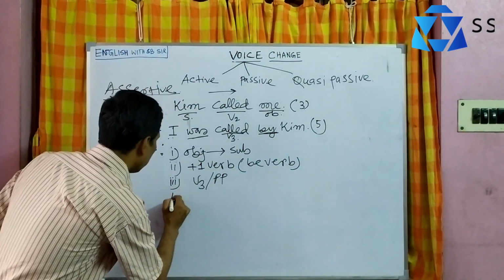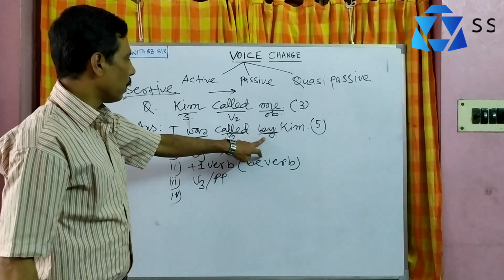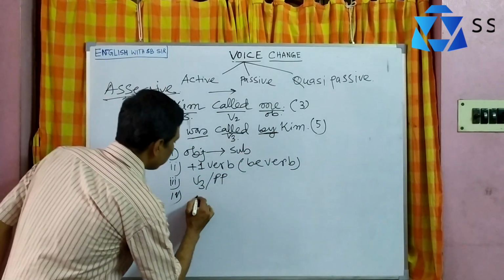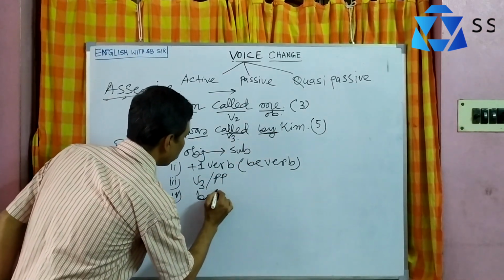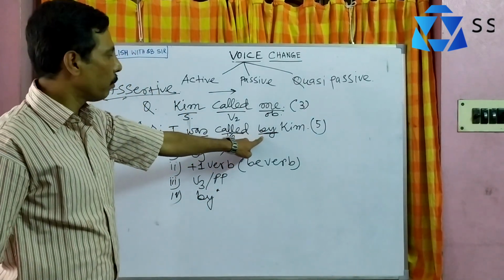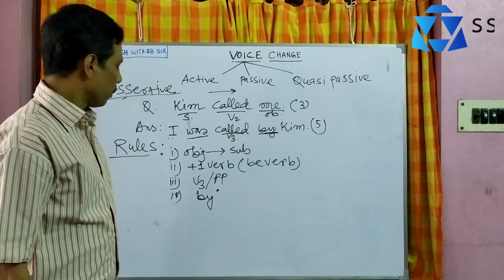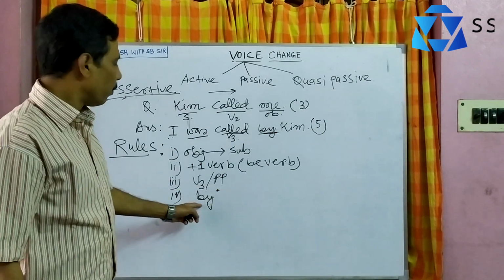Next, number 4, we see a new word comes here. This is by. We should remember that by comes frequently. You can take by, but there are some exceptions when you cannot use by.